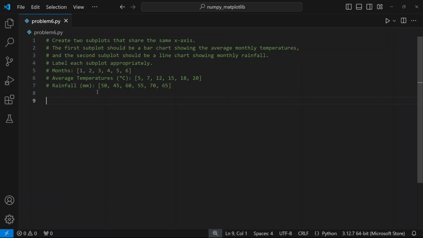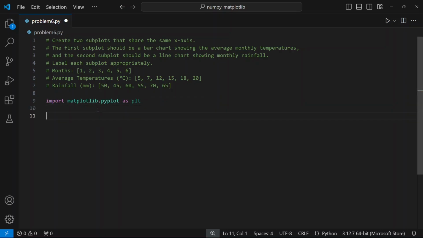So basically you will get two graphs, one below the other. Bar chart below line chart, something like that. So first, let's start with the coding part. Import matplotlib.pyplot as plt.